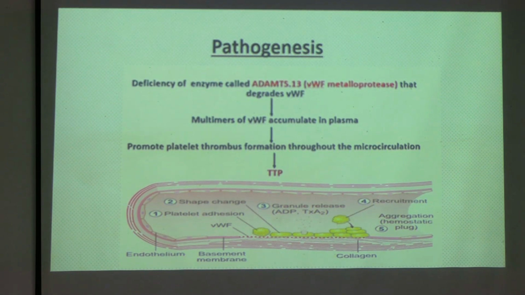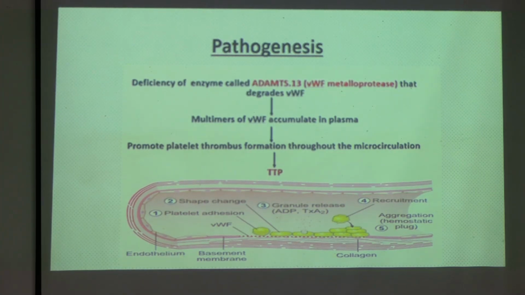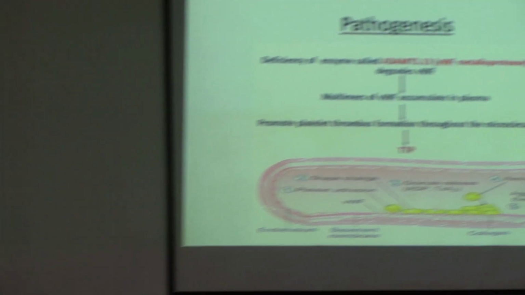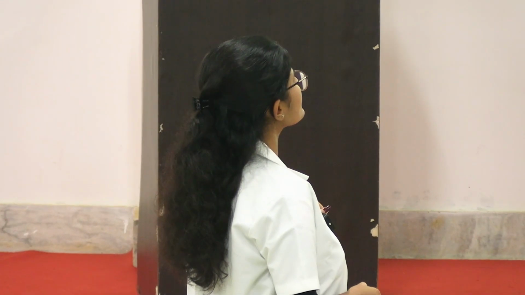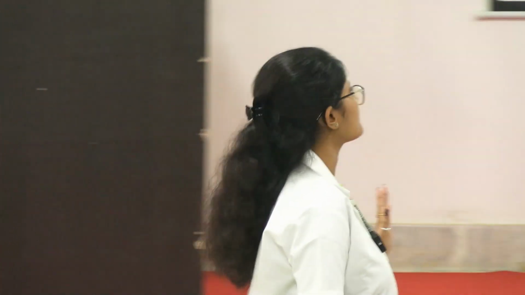So the platelets are getting utilized unnecessarily, and there is thrombus formation inside the blood vessel. That's why the name itself is thrombotic thrombocytopenic purpura: a thrombus is formed, then the platelet count is reduced, and then there is bleeding, that is your purpura.